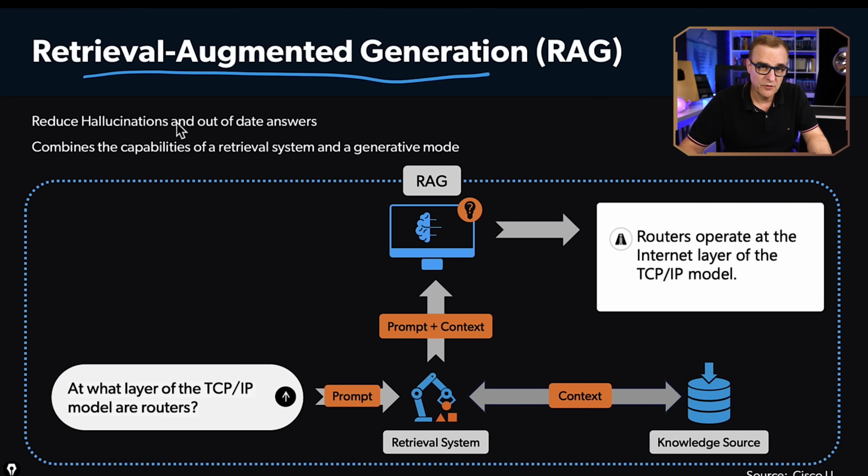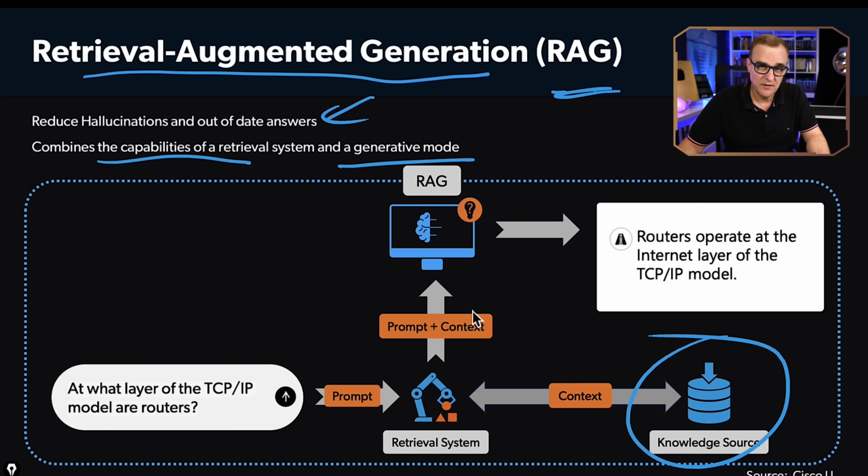So you need to know this concept of Retrieval Augmented Generation, or RAG, which reduces hallucinations as well as out-of-date information. So it's not just that the AI is giving you incorrect information, it may be out-of-date information. Basically, what you do here is combine the capabilities of a retrieval system and a generative model. In this case, we are basing the AI on specific data, not just the internet, which could have false and true information.